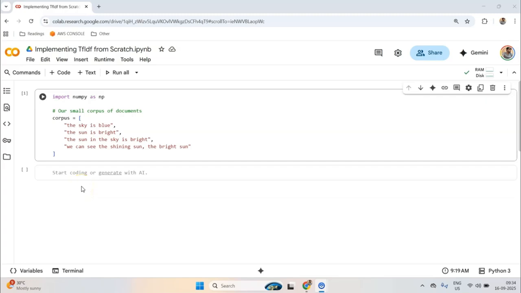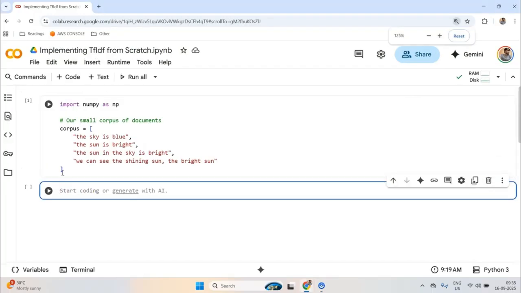Hello everyone. In this video we are going to try to implement TF-IDF from scratch. Now the idea of this video is to learn the inner workings of the vectorizer, especially TF-IDF, which we are going to do in this video. In later videos I might implement some other vectorizers as well from sklearn or from other packages such as Gensim.